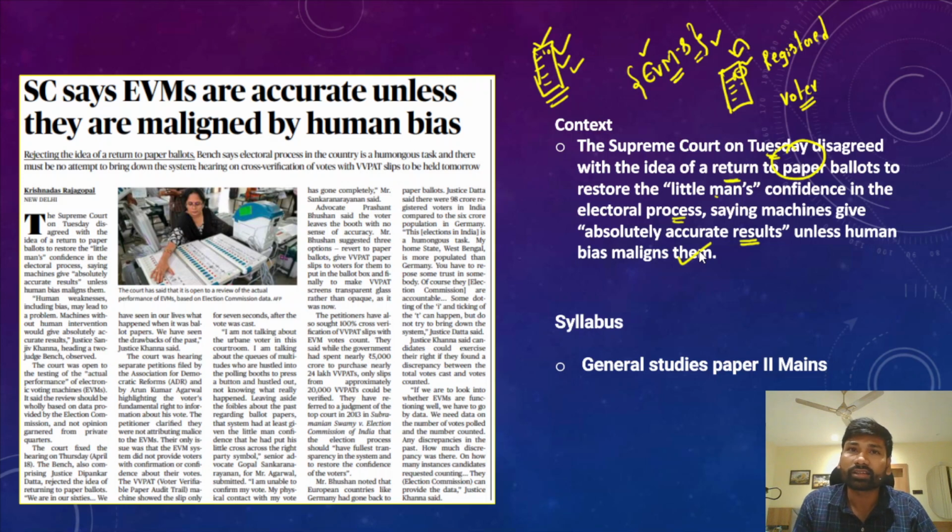So the Supreme Court expressed trust in the EVMs, that they provide absolutely accurate results and register votes accurately, unless human bias maligns them. It is very important for your General Studies Paper 2 Mains.